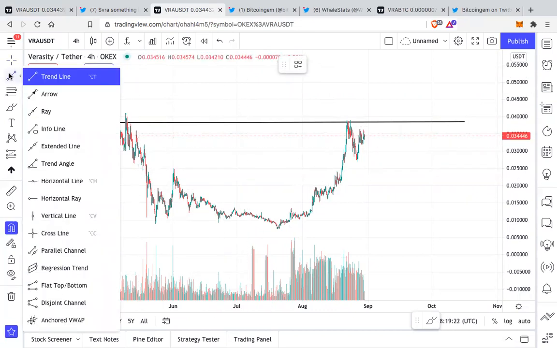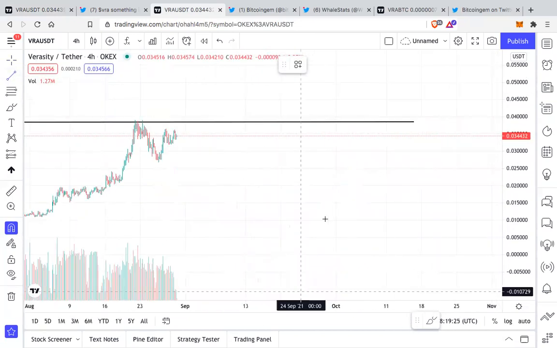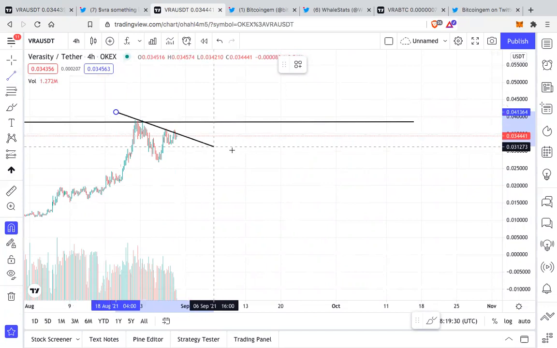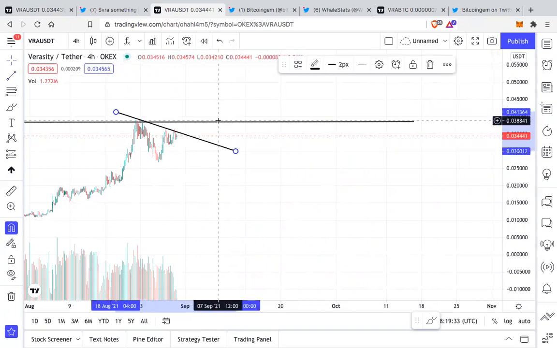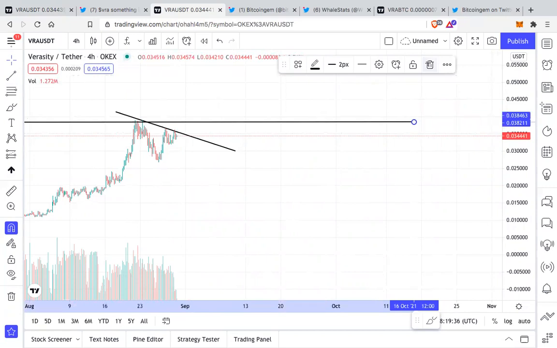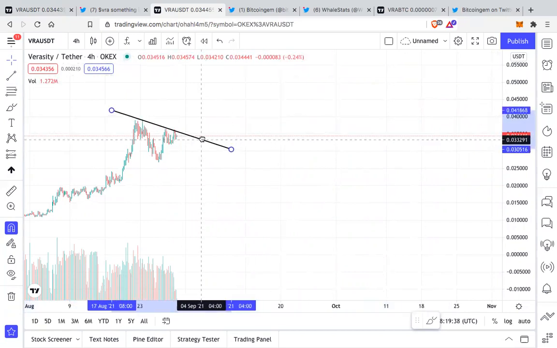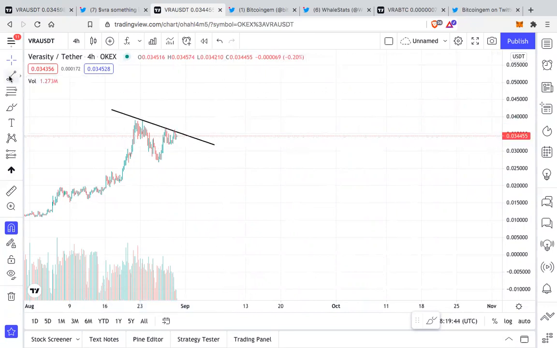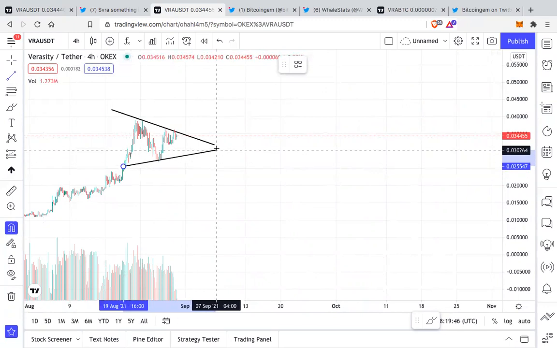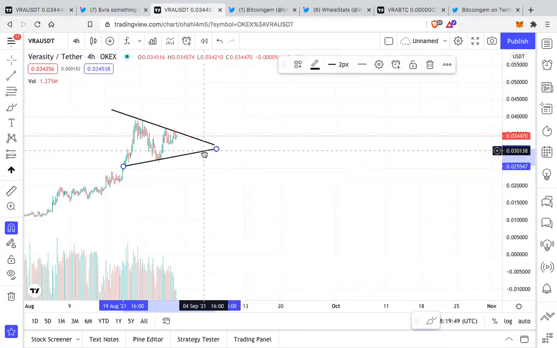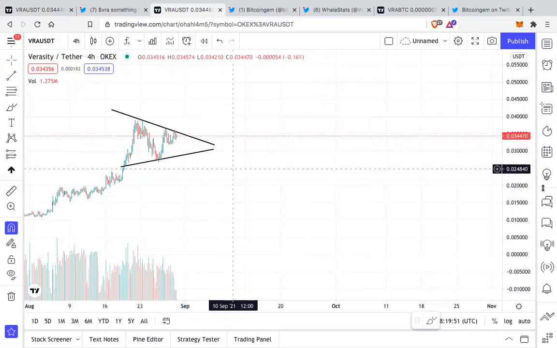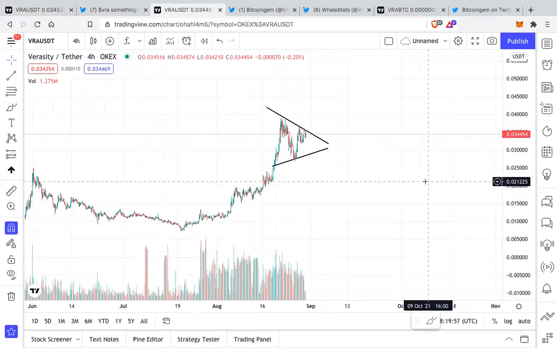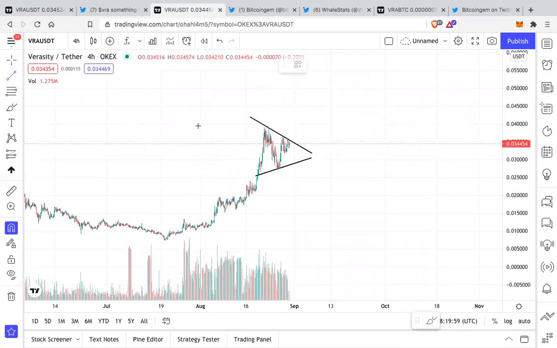The recent trend that is acting as resistance is this. This is acting as resistance right now for VRA. Once this resistance is broken, we can expect a new pump on the up, and this is acting as support. So this is currently what's acting as resistance and support for VRA.